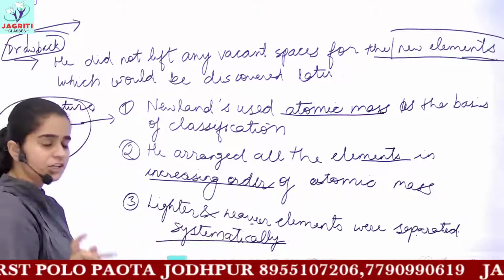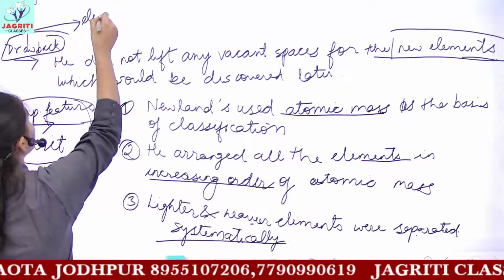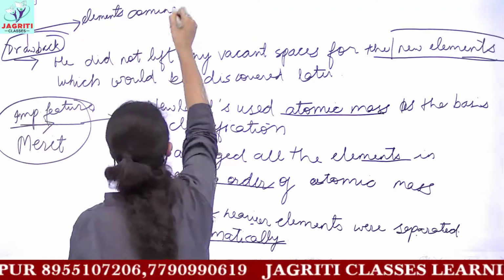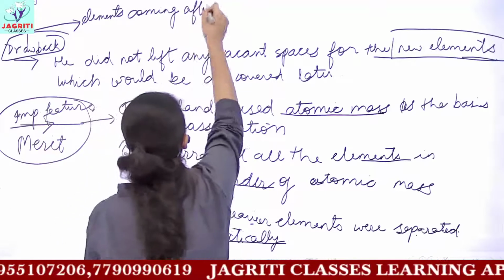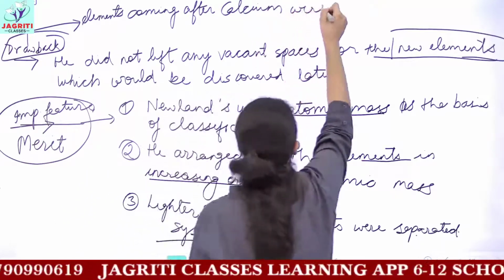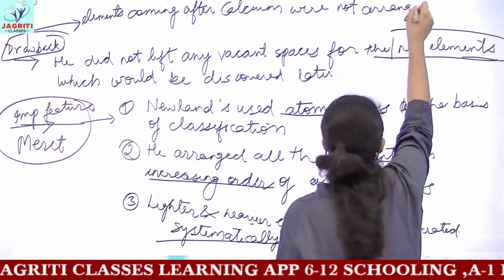That is, he arranged heavier elements till calcium, but the elements coming after calcium were not arranged systematically. Okay?